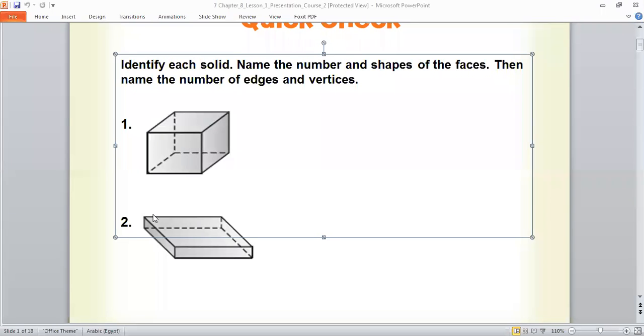They are 6. Look with me. In the cube and in the cuboid, we have the same number of vertices, edges, and faces. We have 6 faces for both, 8 vertices for both, and 12 edges.